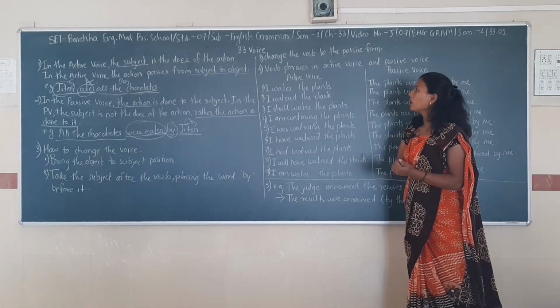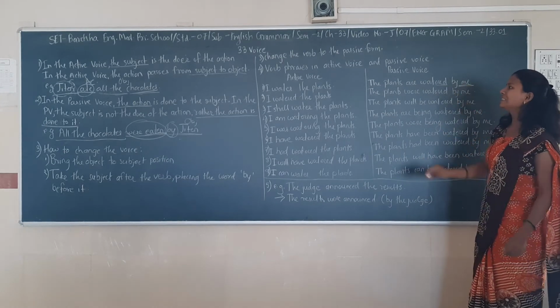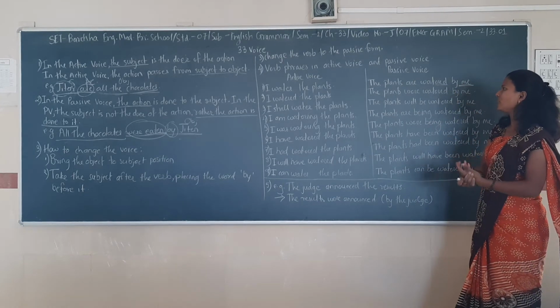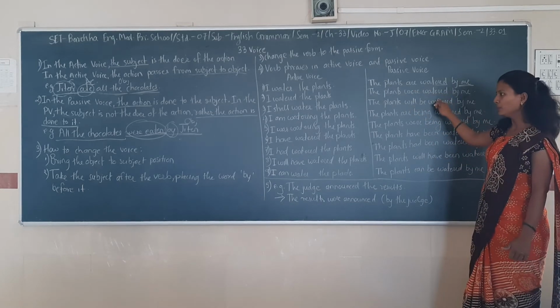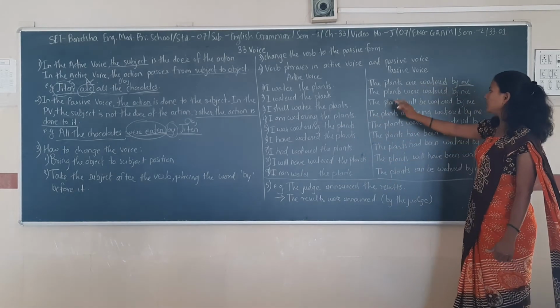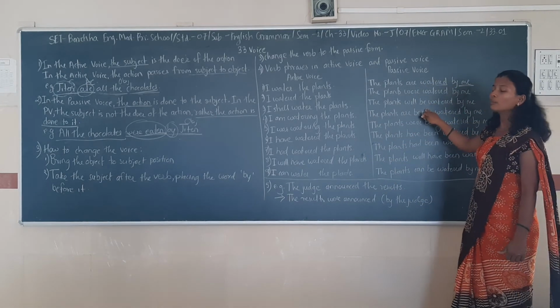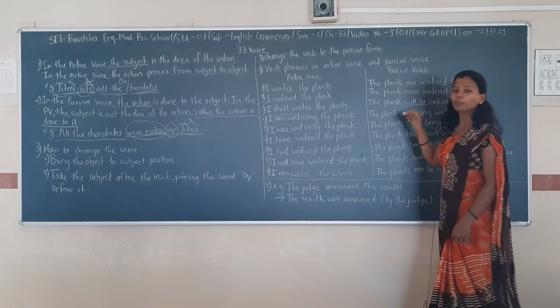I will become me. In the second sentence, I watered the plants becomes the plants were watered by me. In the third sentence, I shall water the plants becomes the plants will be watered by me. So shall will become will be.